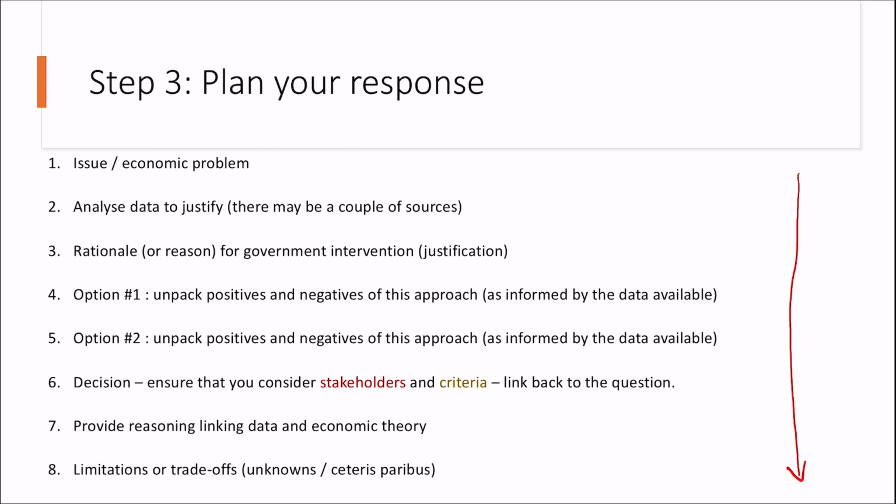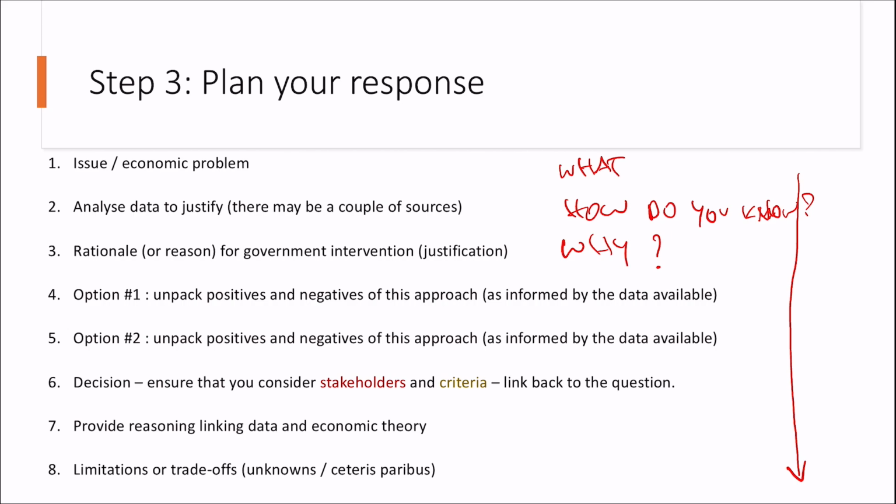Step 1, identify the issue, the economic problem that's occurring there. Step 2 is justify it. What's the problem? How do you know it's a problem? You know it's a problem because there's data that's going to tell you what it is. And thirdly, what's the reason for government intervention? Simply put, what's the problem? How do you know? You can't just say, oh, it's a problem because I think it is. How do you know? And why should the government get involved? Once again, the first step for your response is basically going to be a bit of a what, how, why.